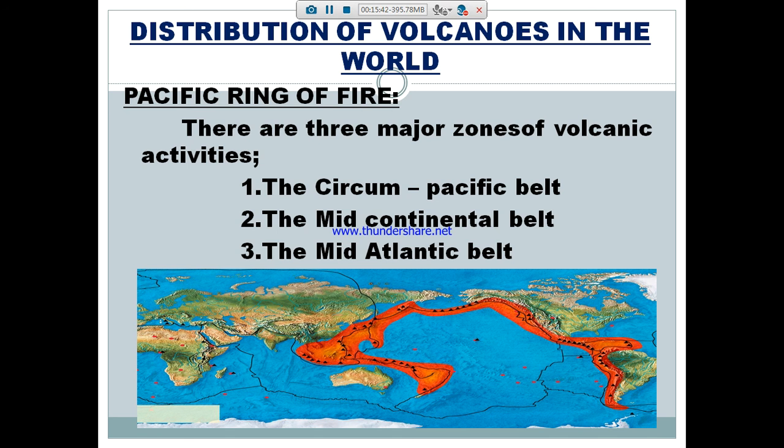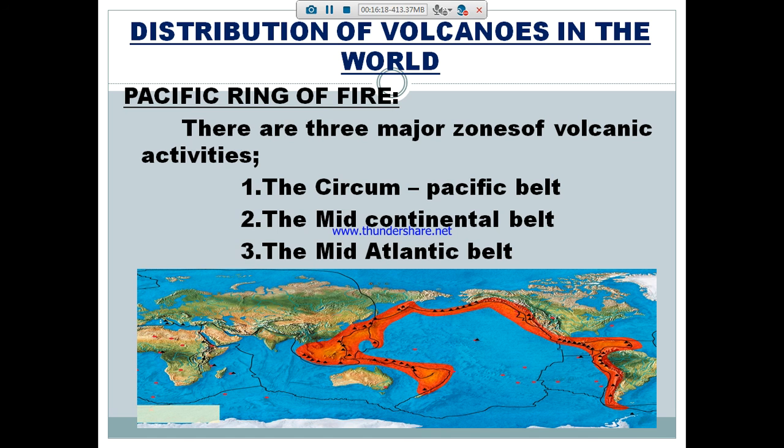And after that, the mid-Atlantic belt. It comes under the mountain regions of the Atlantic ridges. That means it is a mountain chain extending about 10,000 miles, or 16,000 kilometers, near the Southern Ocean or the Arctic tip of Africa. If you see the picture, there are red marks. So this area comes under the mid-Atlantic belt.